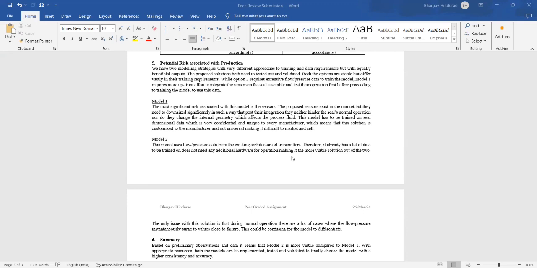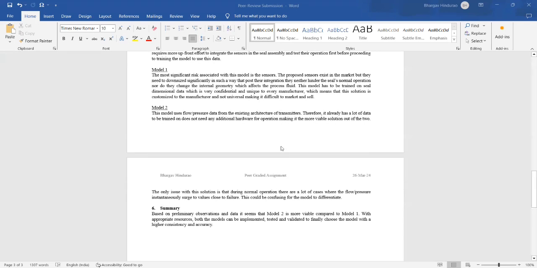Since this model has to be trained on seal data, which is very confidential and very unique to every seal manufacturer, this data is very difficult to get by. That poses a huge challenge. It also means that this solution is customizable to a manufacturer and not a universal plugin for anyone.